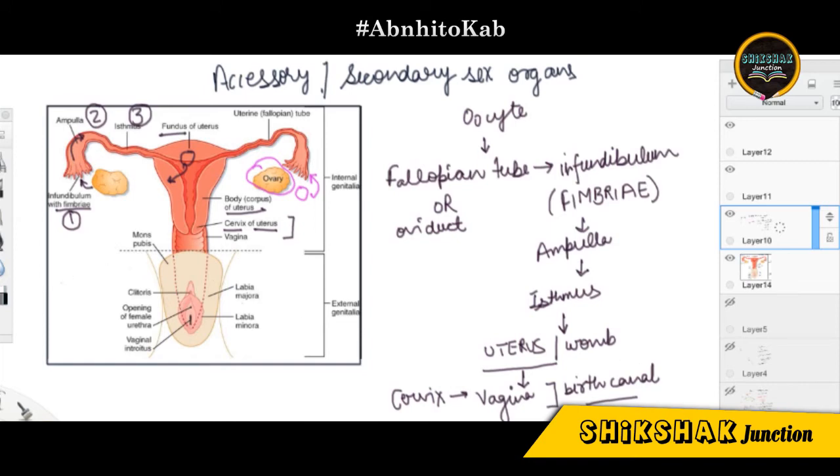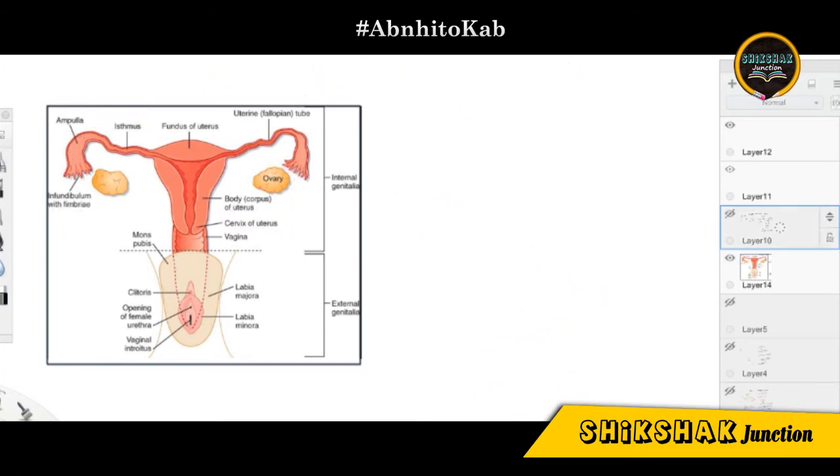Now coming on to the three walls: endometrium, myometrium and perimetrium. We will talk about the uterine walls. Now, the three uterine walls, what were they?